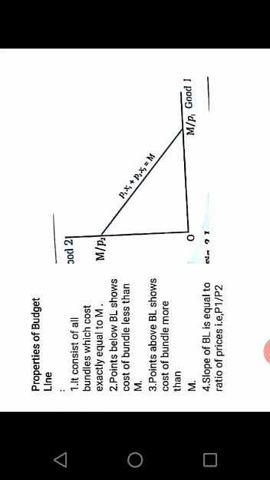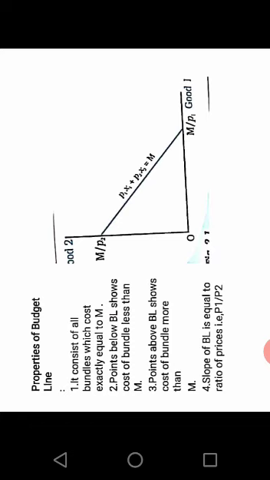Now let's come to the properties of budget line. The first point is that it is a downward sloping straight line, always. Why? Because if the consumer purchases more of good 1, then he will have to sacrifice some units of good 2 because of limited income or budget.